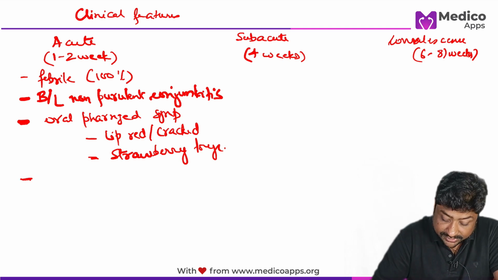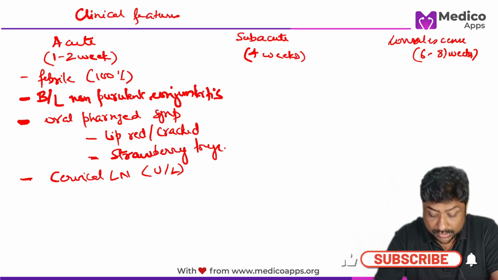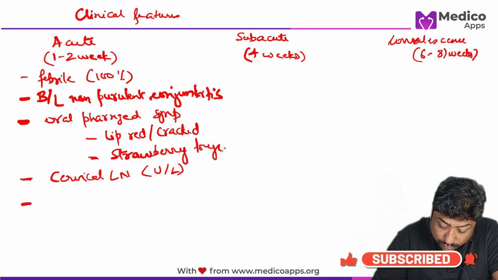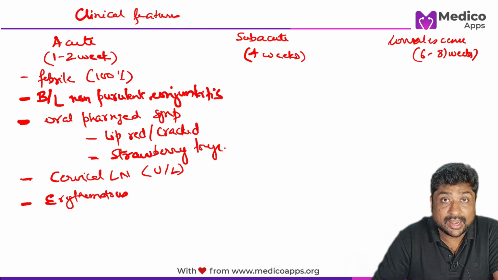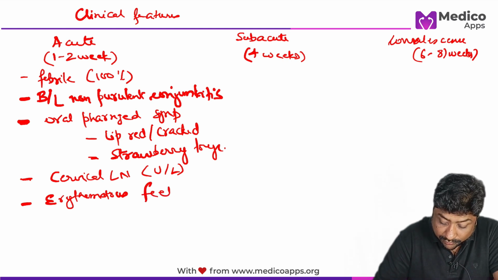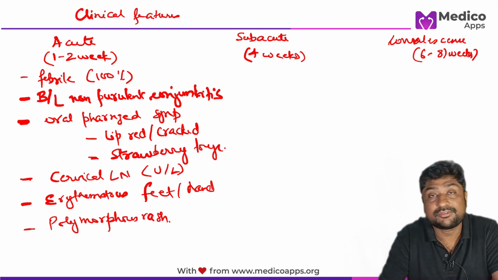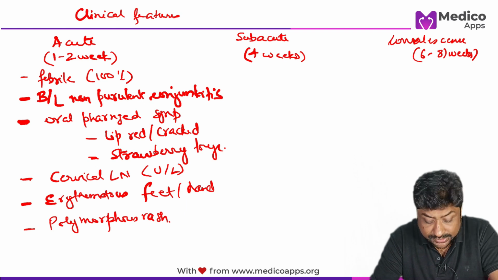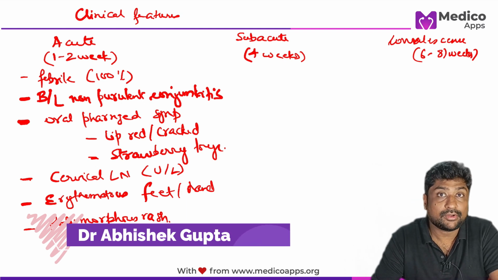The next important feature is cervical lymphadenopathy, which is in most of the cases unilateral. Then also you have erythematous patches on feet and hand. Also, you can have polymorphous rash. So these are various clinical features which you see in the acute phase, generally lasting 1 to 2 weeks. So end of the fever marks the end of the acute phase.